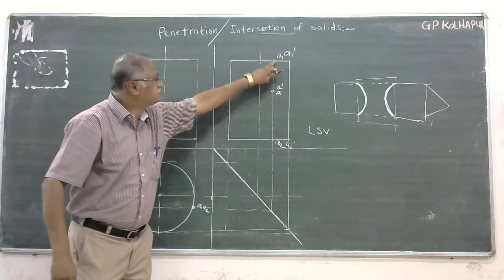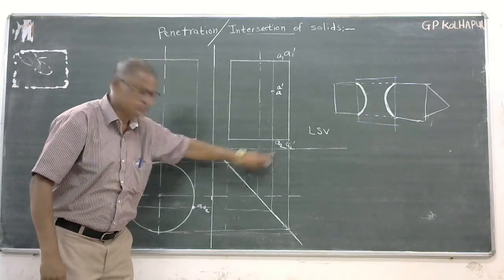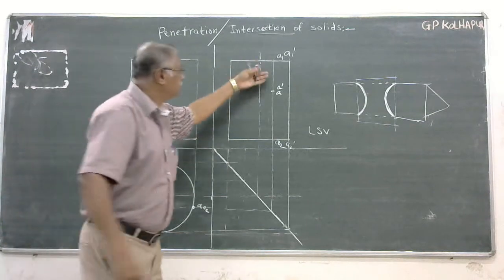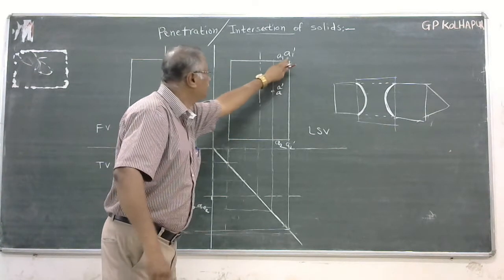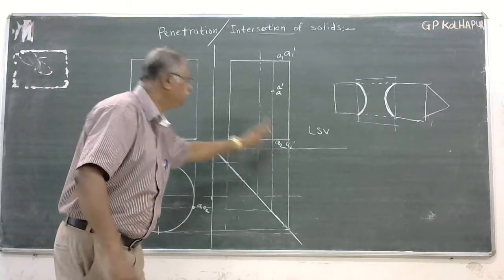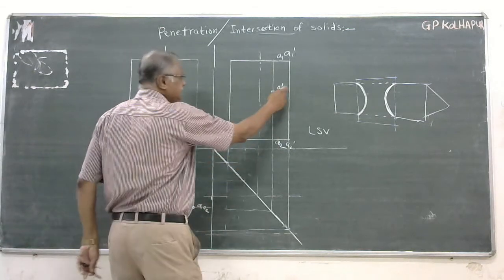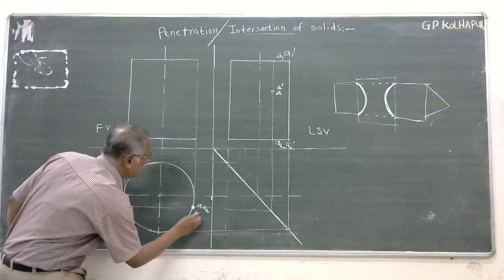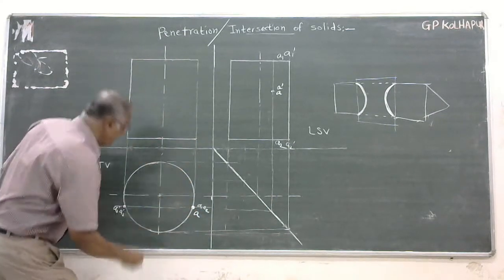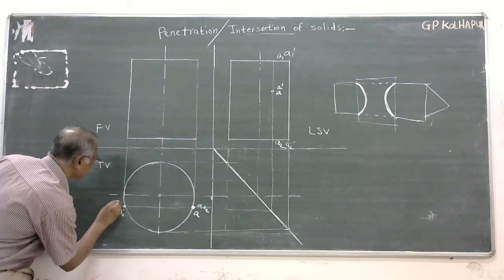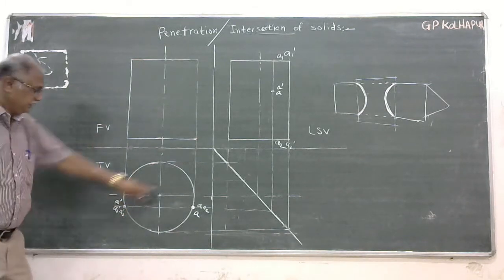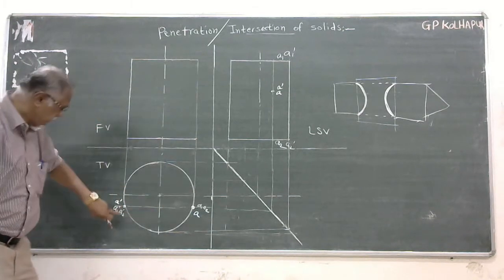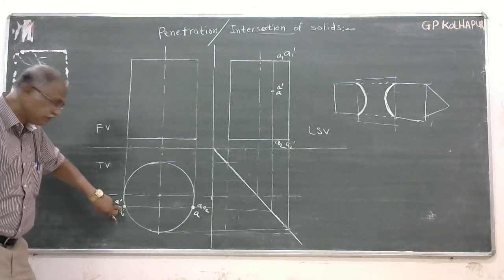On those generators, one point is A, another point is A dash. A I will consider on A1 A2, which is in front of you, and another is behind your side, on A1 dash A2 dash. I would consider this as A dash. So where are these points? This is A and this will be A dash, isn't it? A will be on A1 A2, and A dash will be on A1 dash A2 dash.